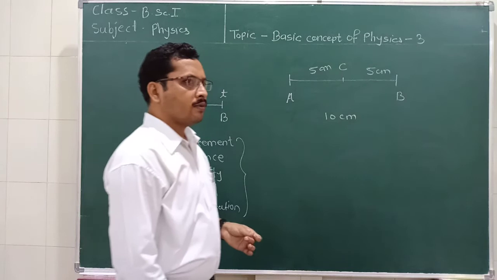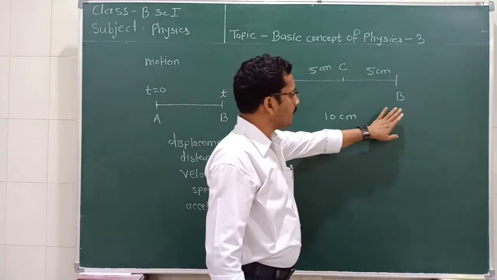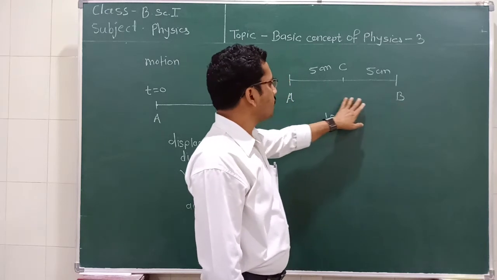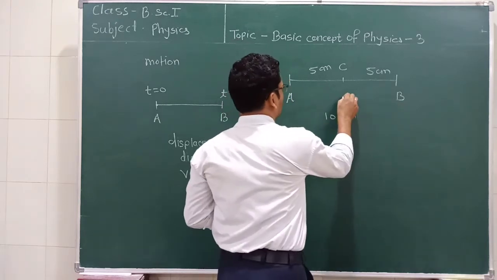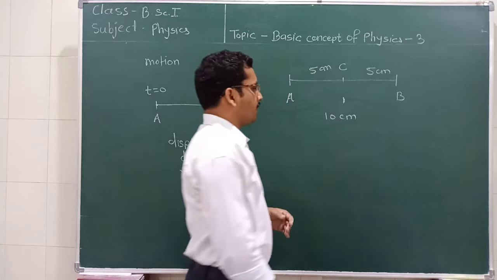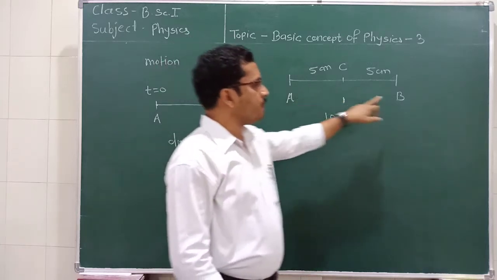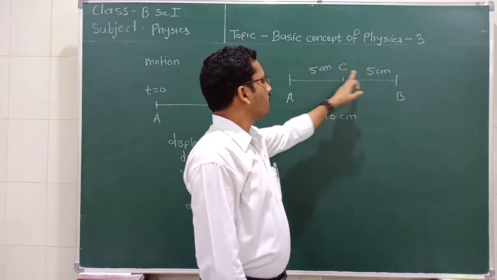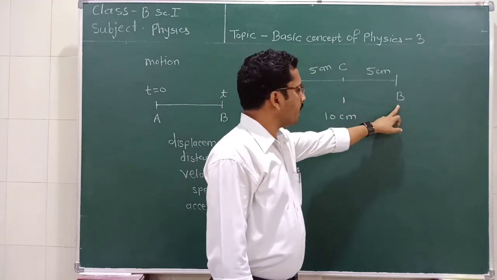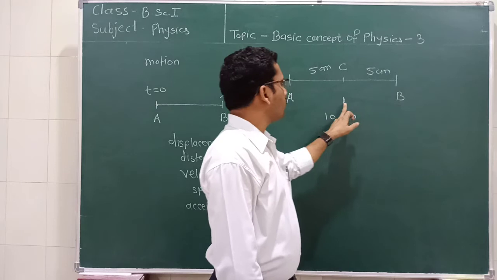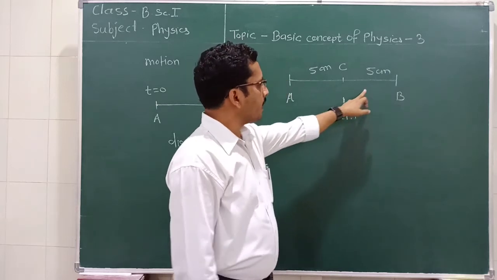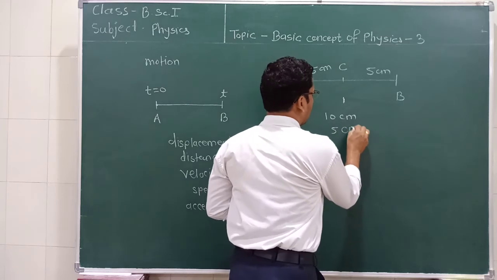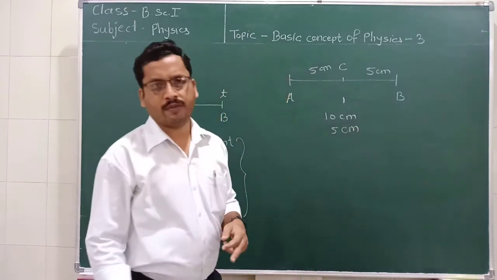Now if this object comes back to this position C, it goes from A to B, therefore the path covered is 10 centimeter, and it again moves from B to point C, it again covers a path of 5 centimeter.